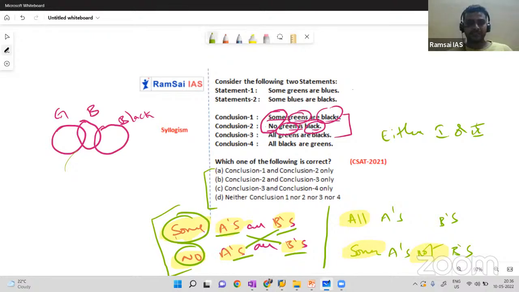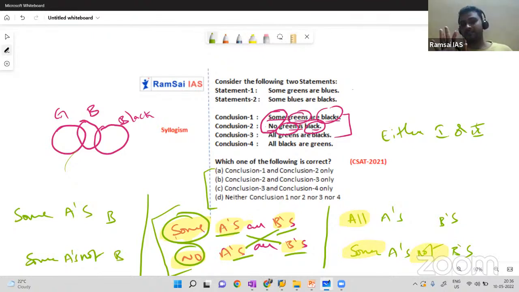And what is the third special case? The third special case is some not. Some A's are B's, some A's are not B's. In this case, you need not draw a diagram. Blindly, you can go with the option which has either one or two.